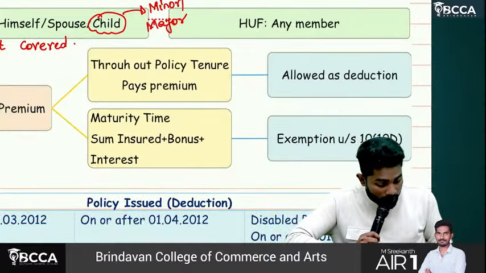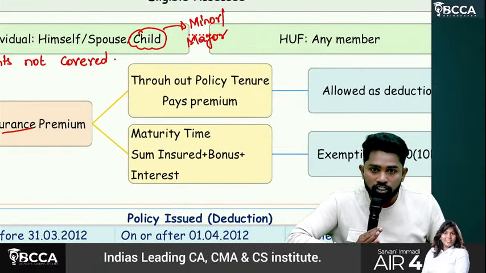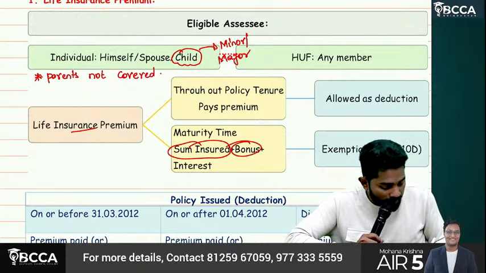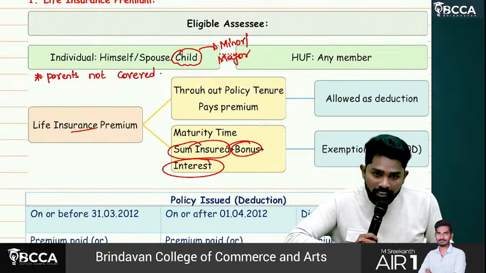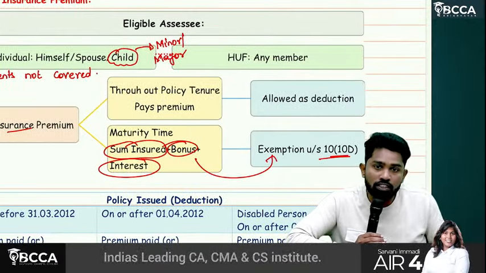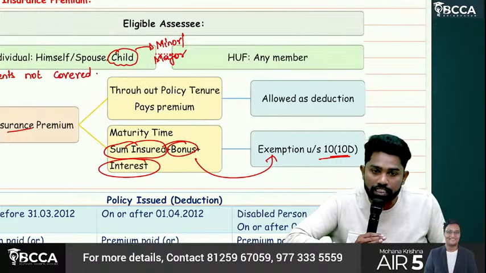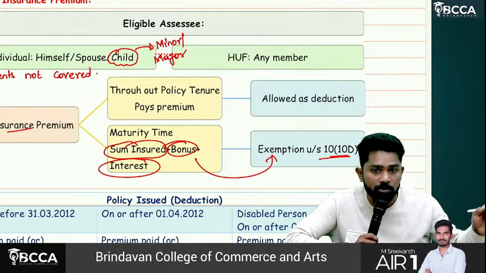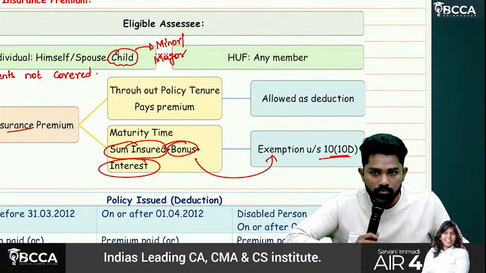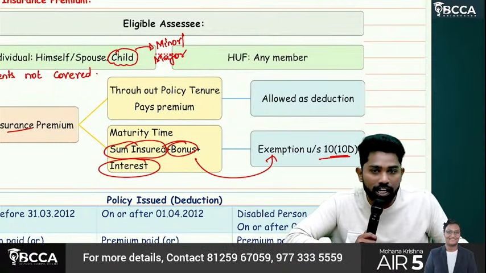Then on maturity, on the expiry of the policy, you will get the policy sum insured plus bonus plus interest. Is that taxable? Yes, sir, there is an exemption under 10(10D). If it satisfies the conditions of 10(10D), then it is exempted. Otherwise, it becomes taxable. Taxable under which head? Income from other sources head.